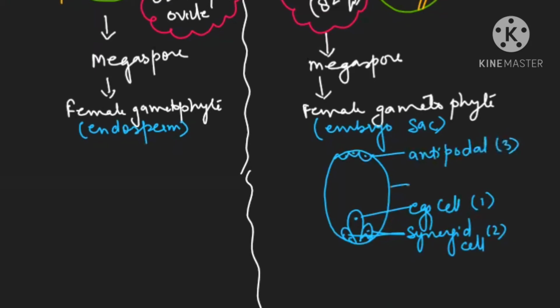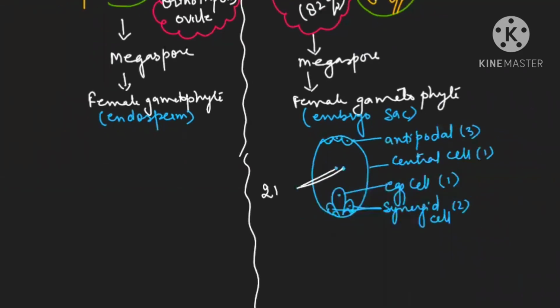And this is one central cell which is having 2 polar nuclei. This is one central cell which is having these 2 polar nuclei. Let me write it here. So 2 polar nuclei. This is the embryo sac present in the angiosperms. But in case of the gymnosperms, the female gametophyte is known as endosperm, and we will find that endosperm has archegonia.